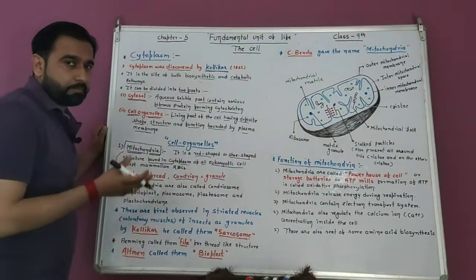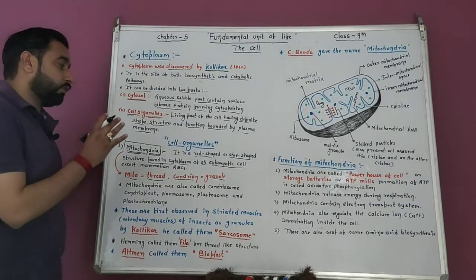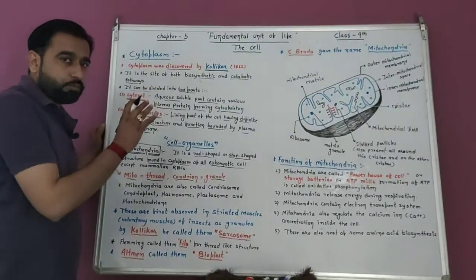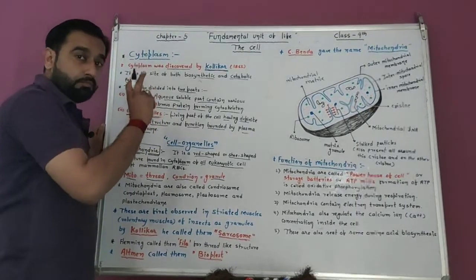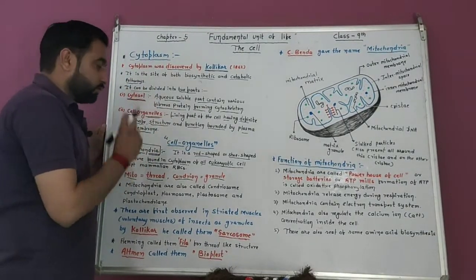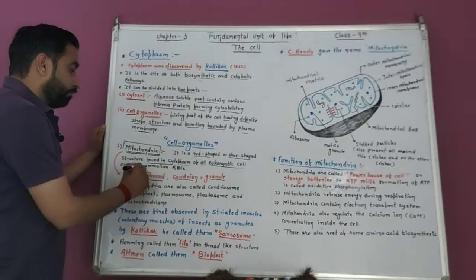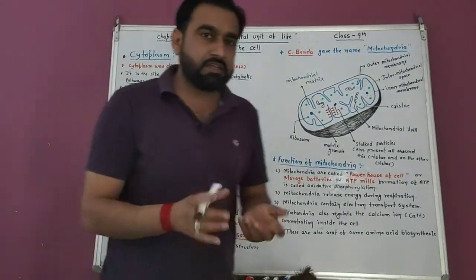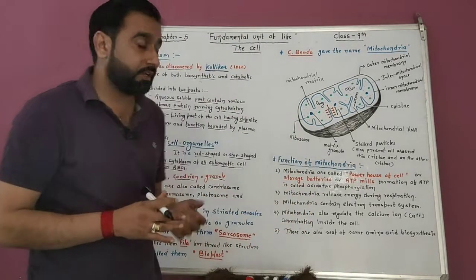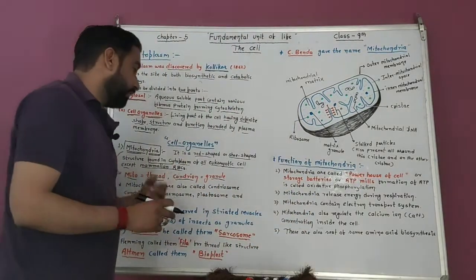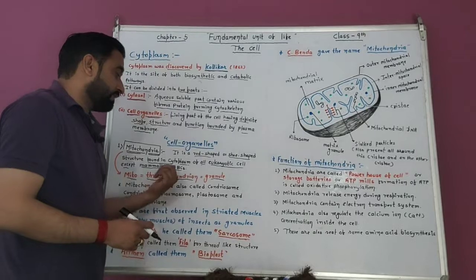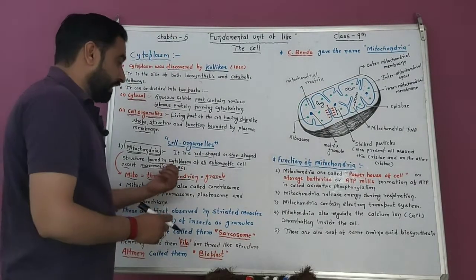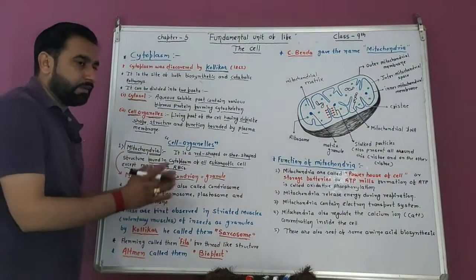In prokaryotic cells mitochondria are absent. A mitochondria-like cell organelle structure is present in the prokaryotic cell, called mesosome. Except in mammalian RBC, where cell organelles are absent. Nucleus is also absent in the RBC, so mitochondria are also absent in the RBC. In red blood corpuscles mitochondria are absent.